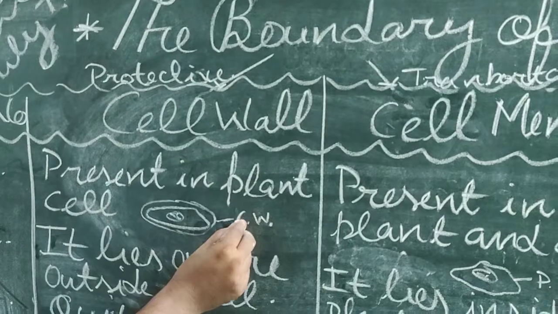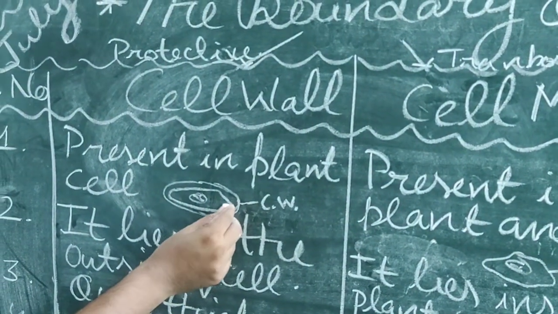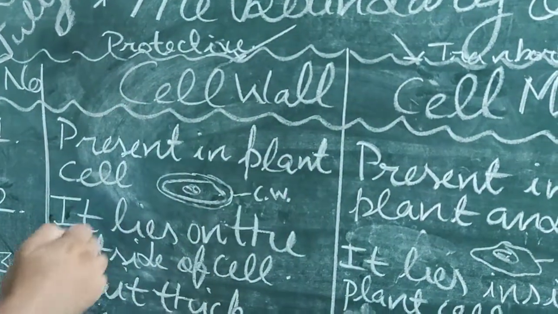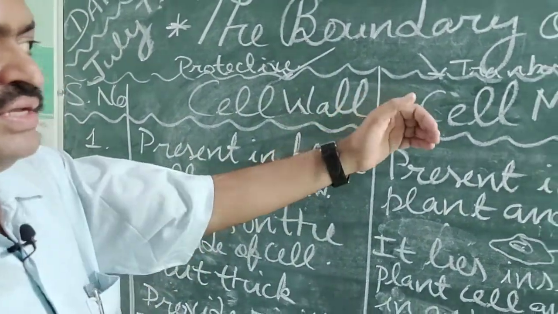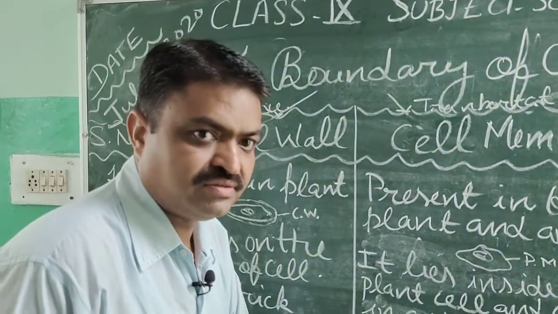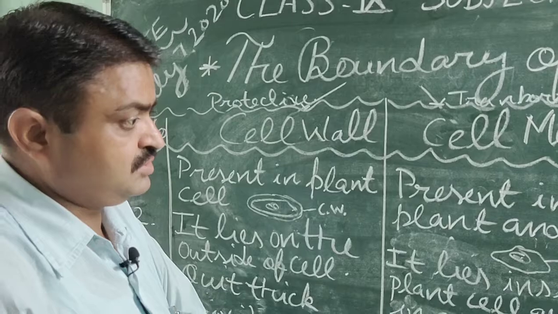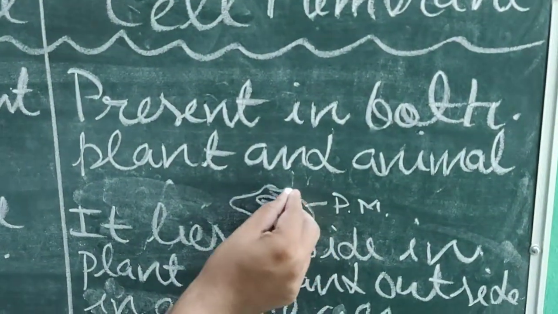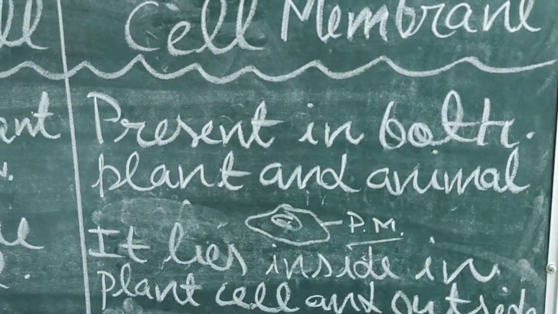First is cell wall. And on the inner side they have the cell membrane or the plasma membrane. But in the case of animals and microorganisms or protozoa or unicellular organisms, there is only one boundary found in the cell, that is plasma membrane, student.